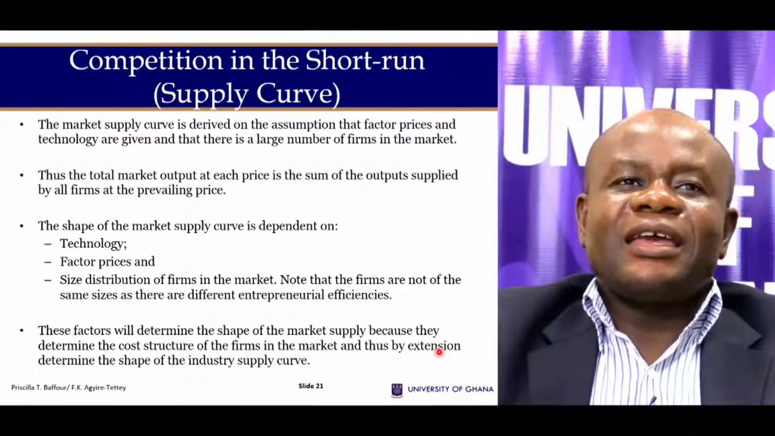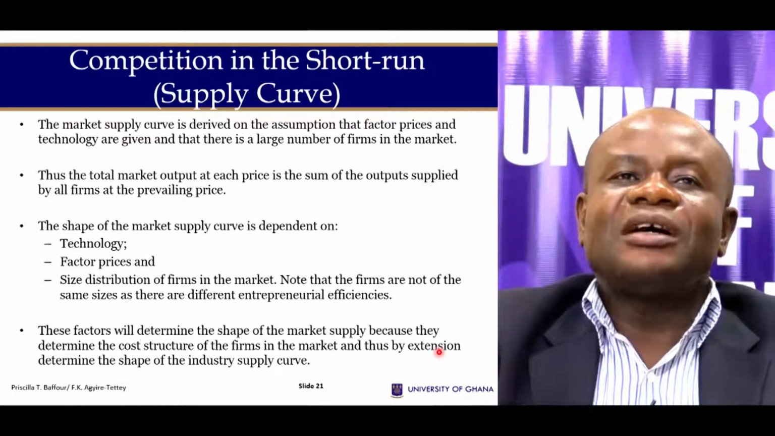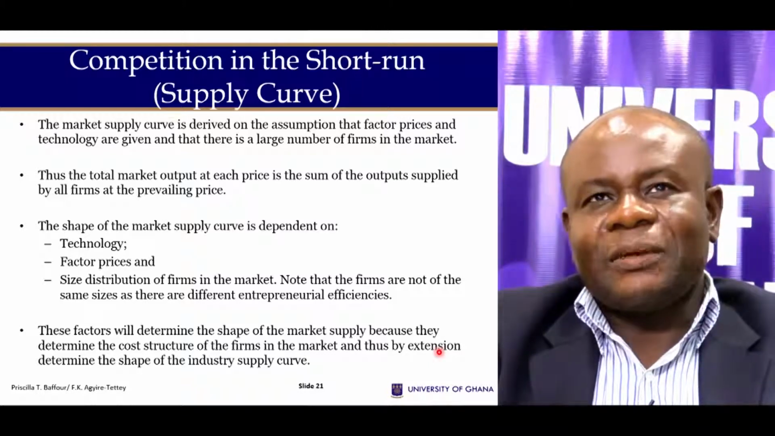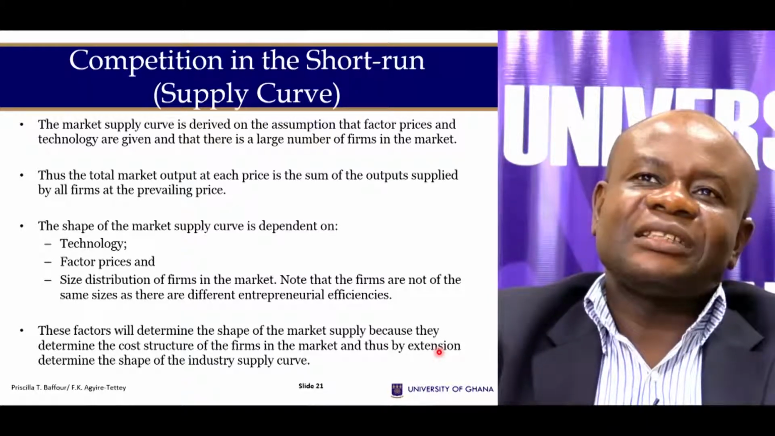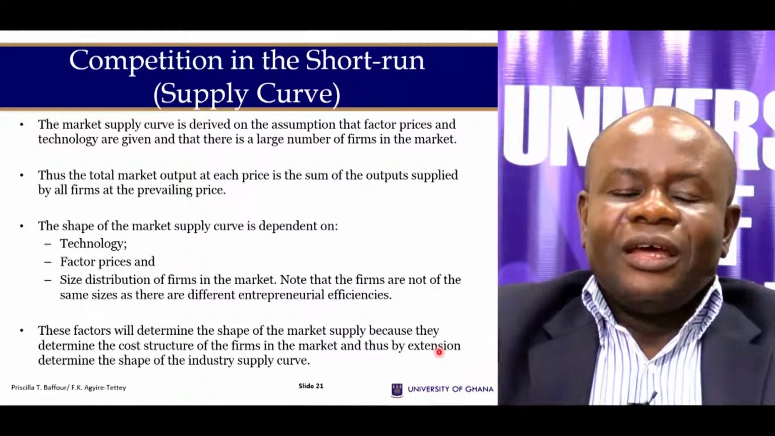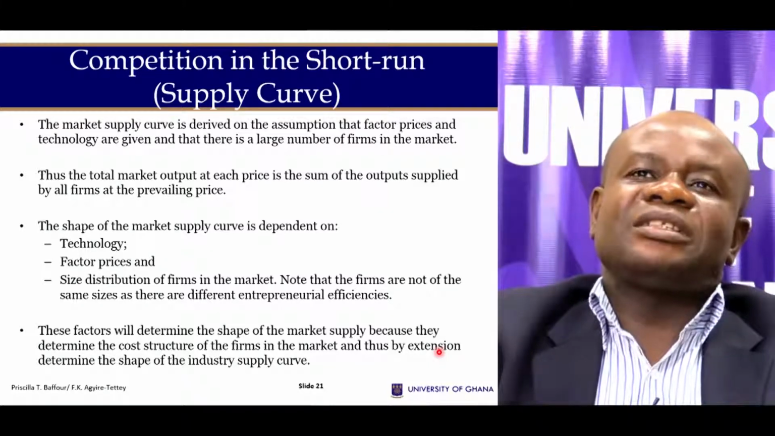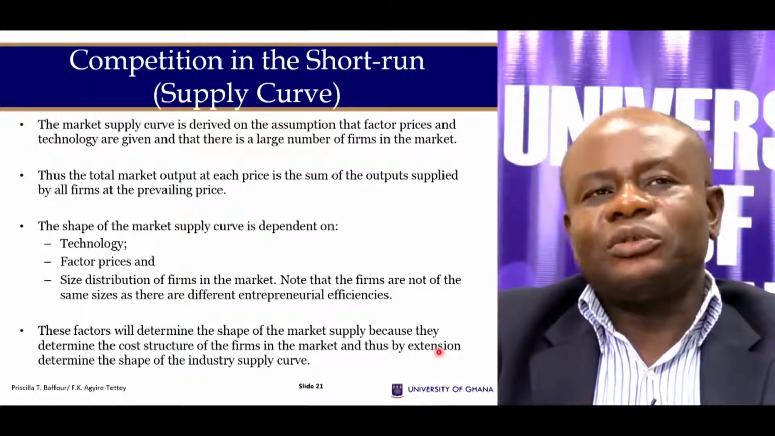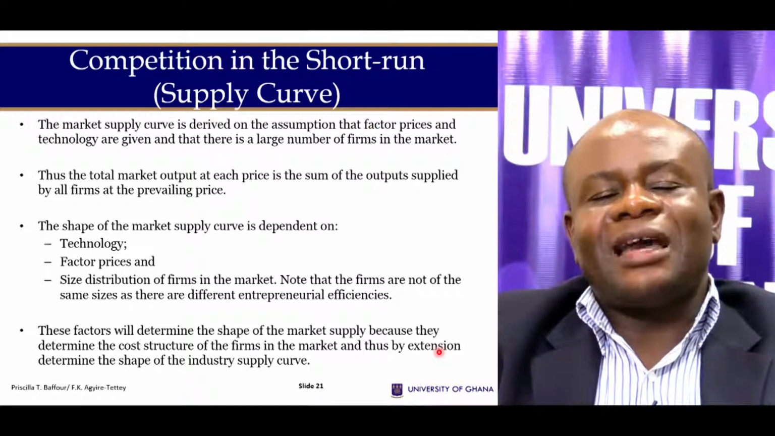And for us to determine the market supply, it is the horizontal summation of the individual supply curves. And this market supply curve is influenced by certain factors, such as the price of inputs and the technology that is available. So if the technology changes, that means our supply curve is going to change. And if the input prices change, our supply curve is also going to change. And it is not just about these two, but it also depends on the size and distribution of firms in the market.